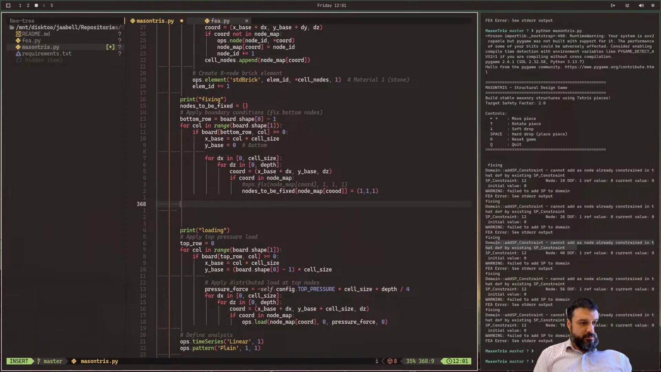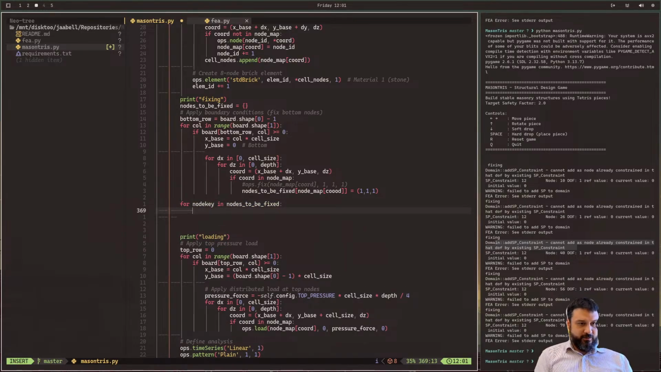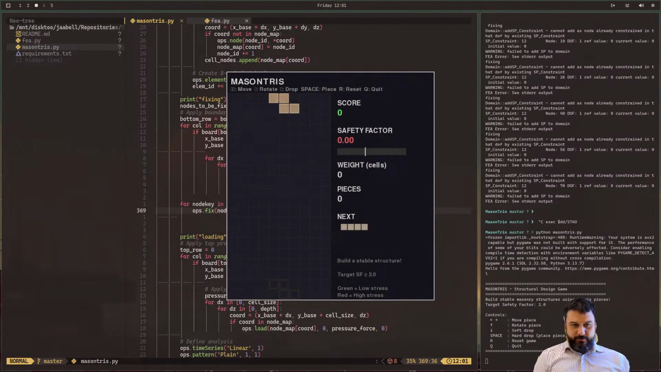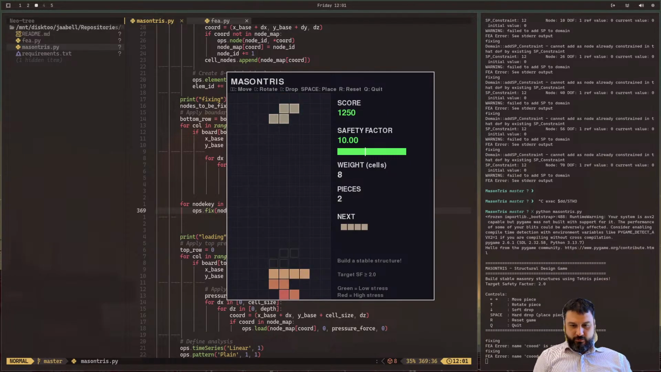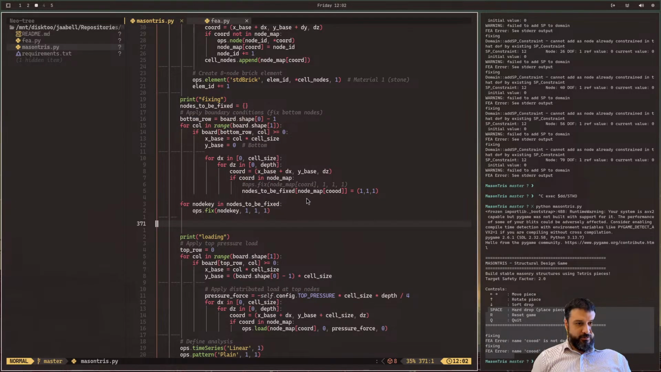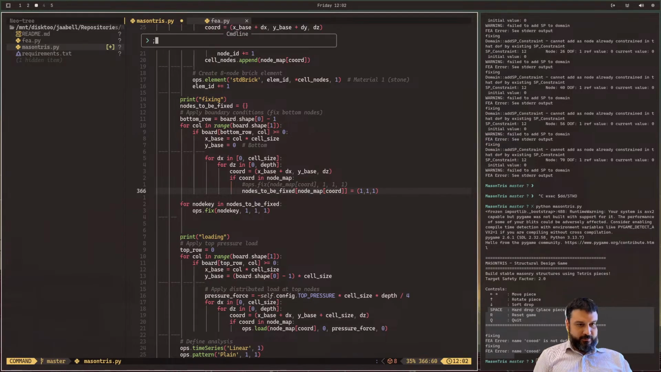So for node key in nodes to be fixed, let's go here and go ops.fix node key and 1 1 1. That way we're just doing it once. Error: code not defined. Okay, where's this coming from? You guys didn't tell me. I messed up that thing, okay.